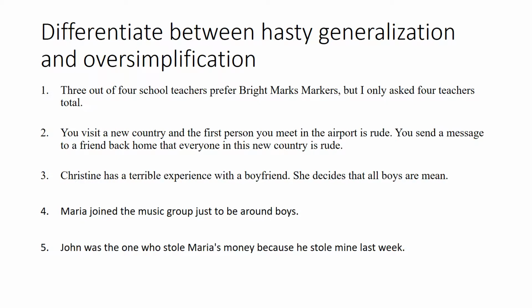That's an example of oversimplification. Maria joined the music group just to be around boys. That is an oversimplification. Hence the reason we told you that oversimplification is like assuming things without sufficient evidence. How do we know that Maria joined the music group just to be around boys? We're assuming; we don't have evidence or facts that Maria only joined the group because she wants to be around boys. So number 2, number 3, and number 5 are for you, and you can see if you have learned how to differentiate between hasty generalization and oversimplification.